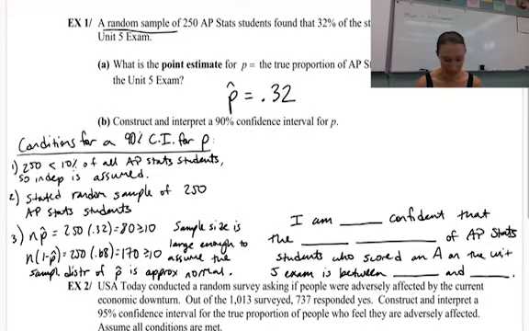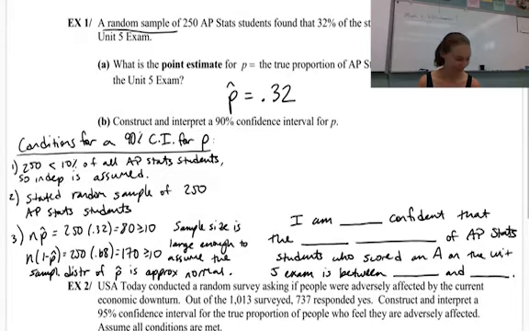Number three, n times p hat. Now remember, this is usually n times p, but we don't know p. We're doing a confidence interval because we don't know p. So we have to change everything p to p hat for confidence intervals. So n times p hat is 80, which is at least 10. n times 1 minus p hat is 170, which is at least 10. So it's important to write the next part. You don't get credit without it. Sample size is large enough to assume the sampling distribution of p hat is approximately normal.